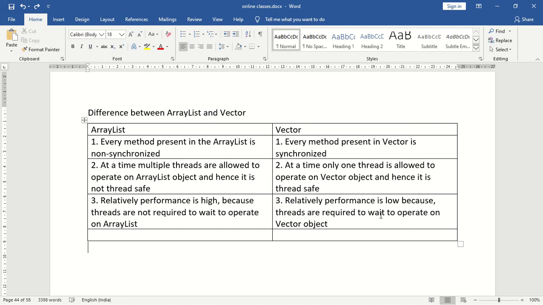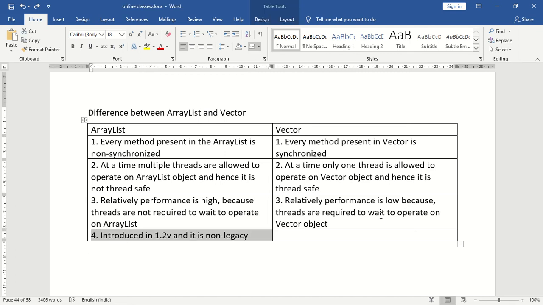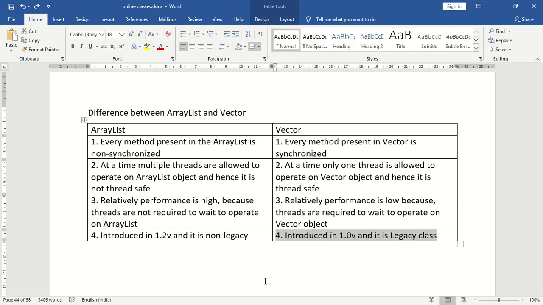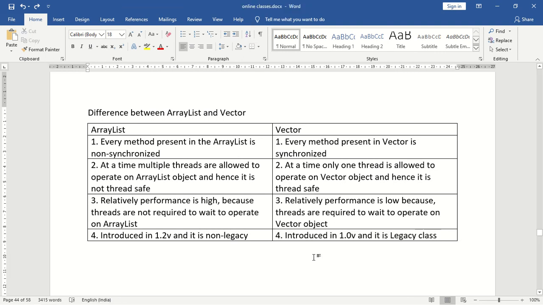Next, what is the next difference? In which version was the array list introduced? The array list was introduced in 1.2 version, and it is not a legacy class. So what about vector? Vector was introduced in 1.0 version, and it is a legacy class. It is an older generation class. So these are the differences between an array list and a vector.